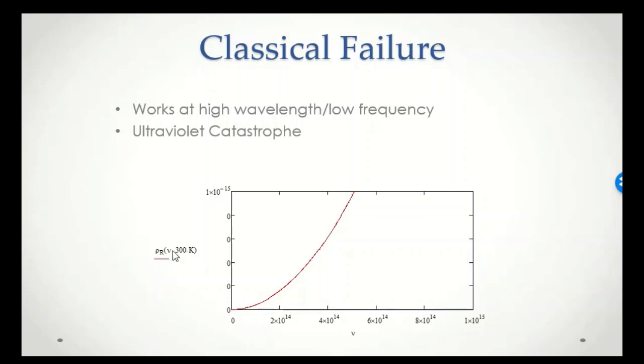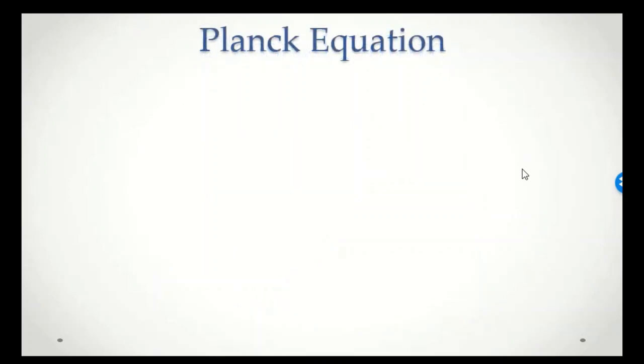So if we plotted the intensity versus frequency, we would see that the intensity would grow to infinity as the frequencies went to higher values. There was no maximum like we see in the real experimental observations. So classical mechanics predicted behavior that was not observed in the laboratory. So how do we deal with that?